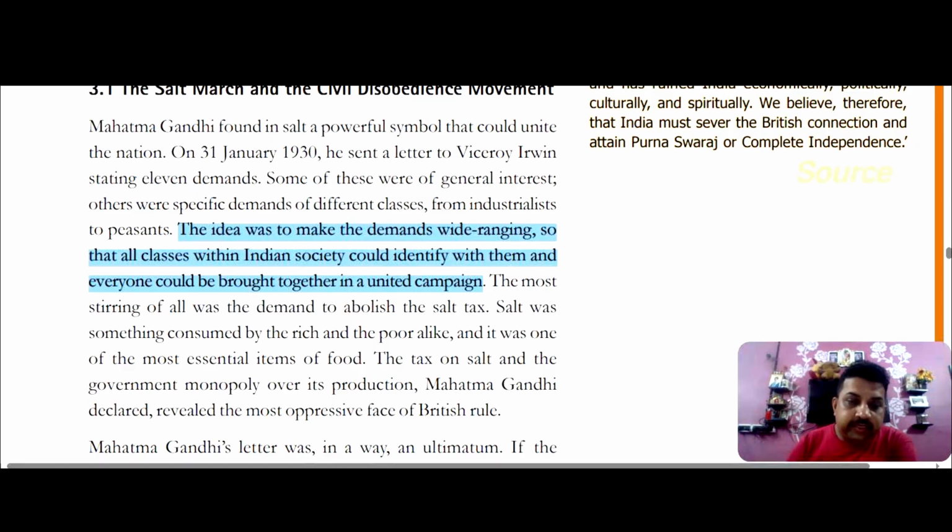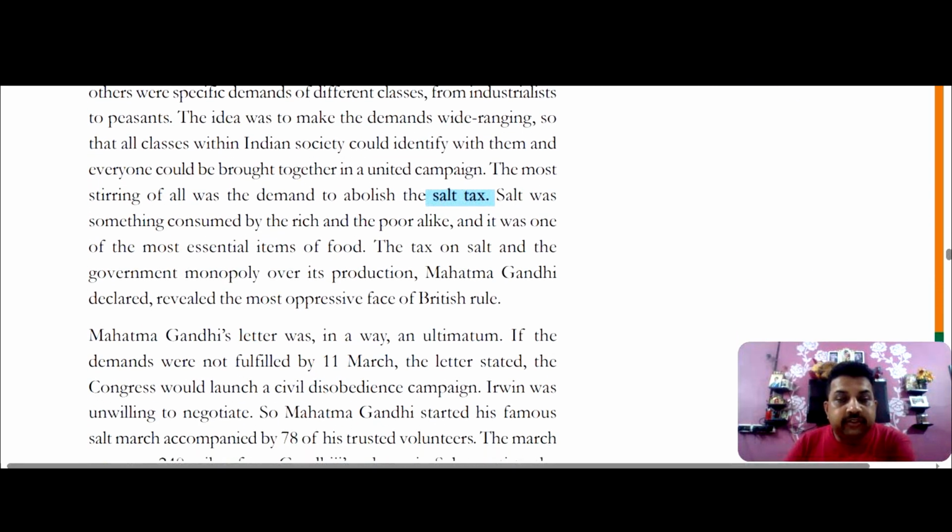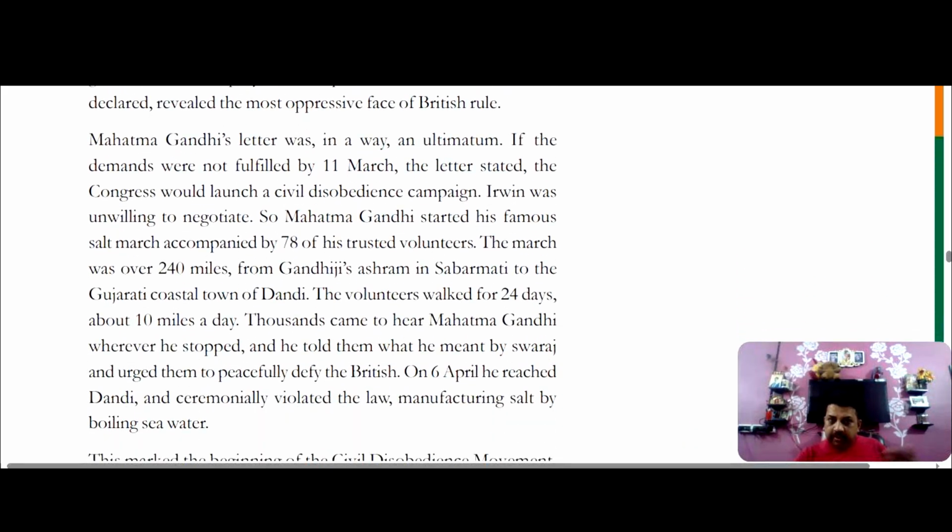As you know, the British at that time imposed salt tax. What was salt tax? If anyone buys salt, it might be poor people, it might be rich people, they have to pay tax on the salt. And this was the thing that was used in every household. So the British wanted to tax the people, starting from the poor to the rich, from their kitchen. And this was not being tolerated by leaders like Mahatma Gandhi, Jawaharlal Nehru, and all the leaders who participated in the civil disobedience movement.